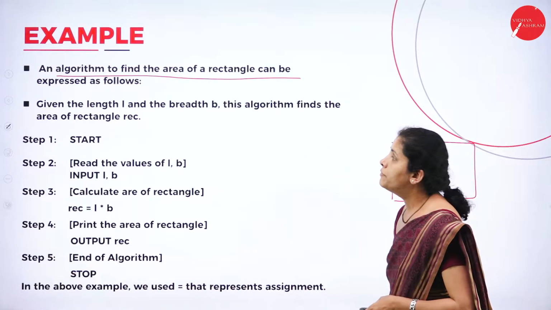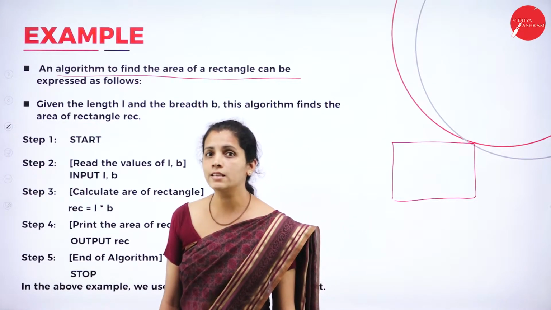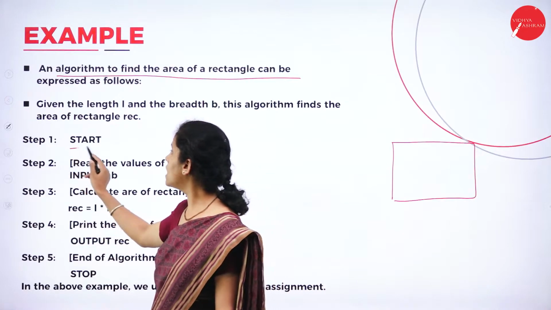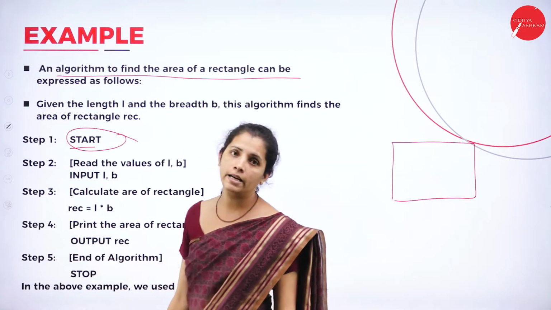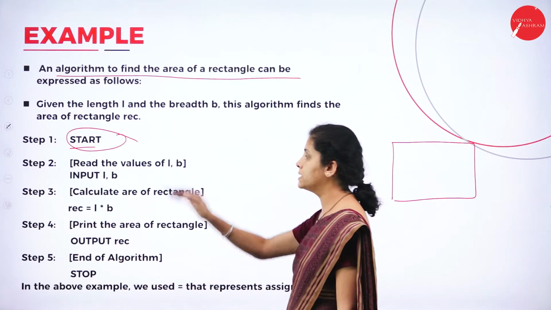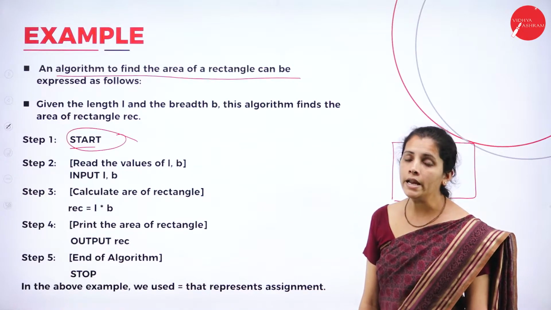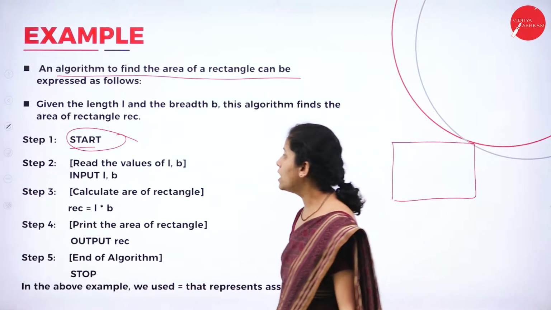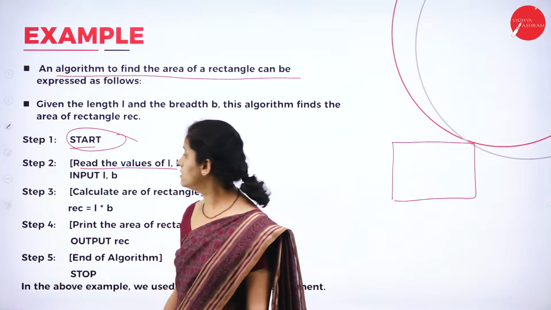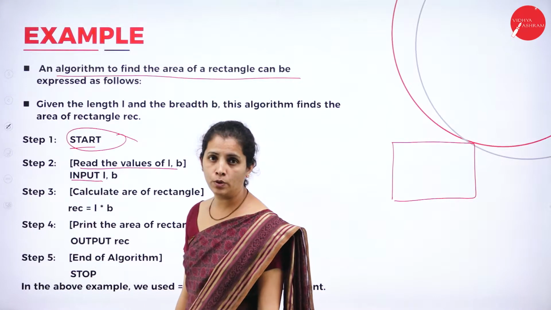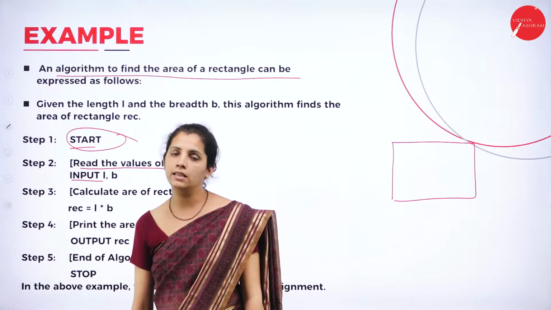Dear student, first I want to start my algorithm. What is my first step? That is start. So in step 1, I start the algorithm. In step 2, I want to read length and breadth. So I'm going to read two values, length and breadth. In short, I write input or read L and B. L is length, B is breadth.